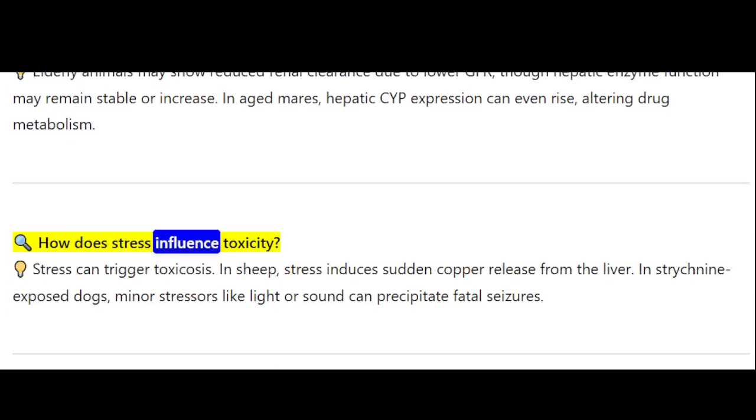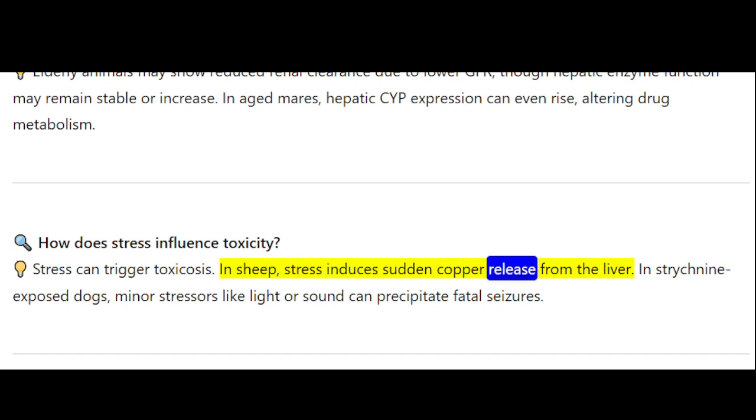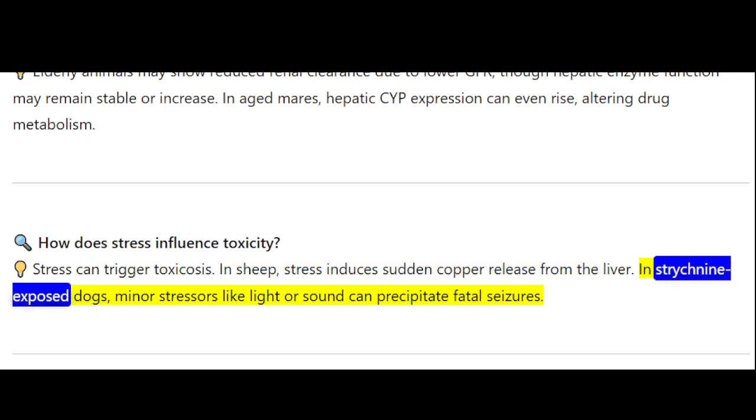How does stress influence toxicity? Stress can trigger toxicosis. In sheep, stress induces sudden copper release from the liver. In strychnine-exposed dogs, minor stressors like light or sound can precipitate fatal seizures.